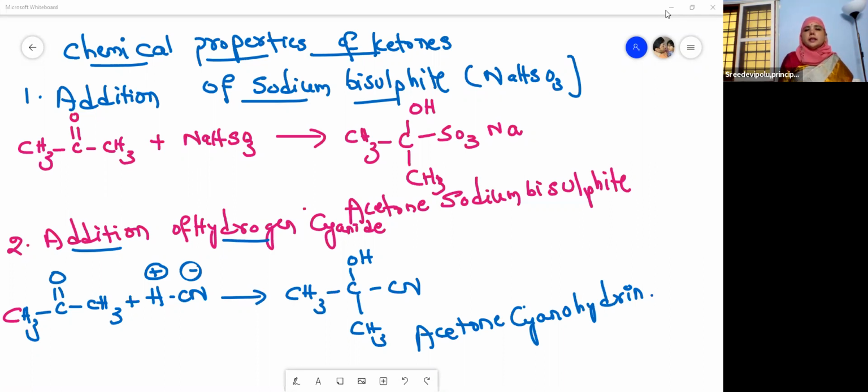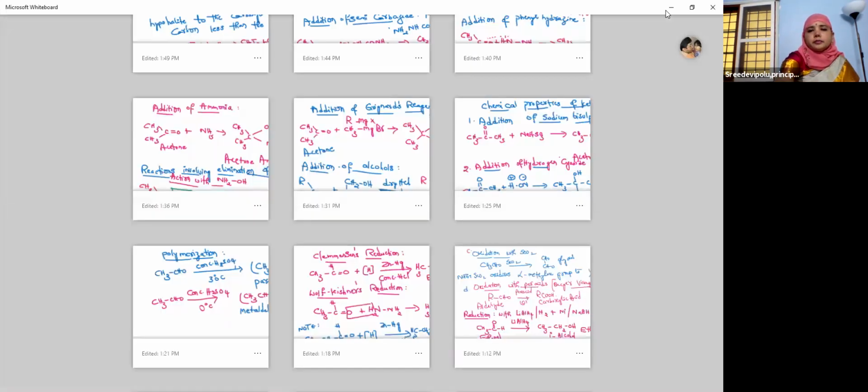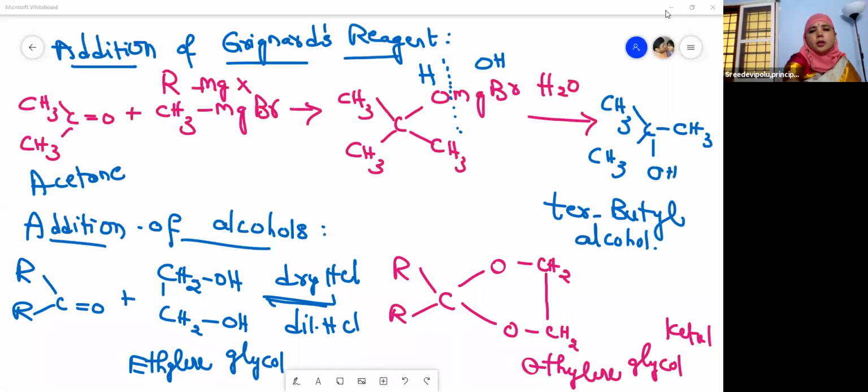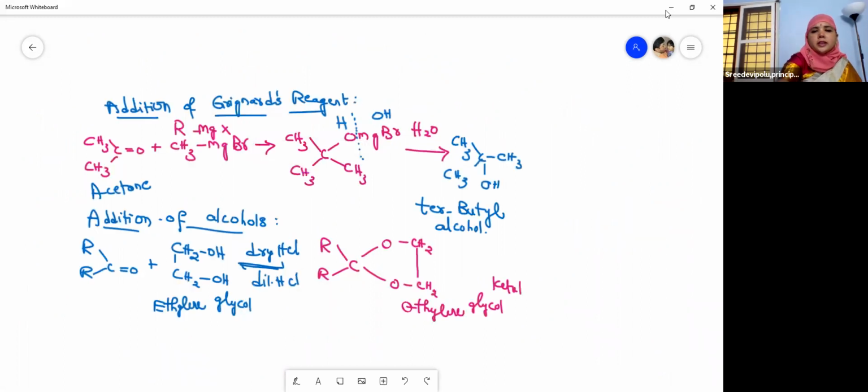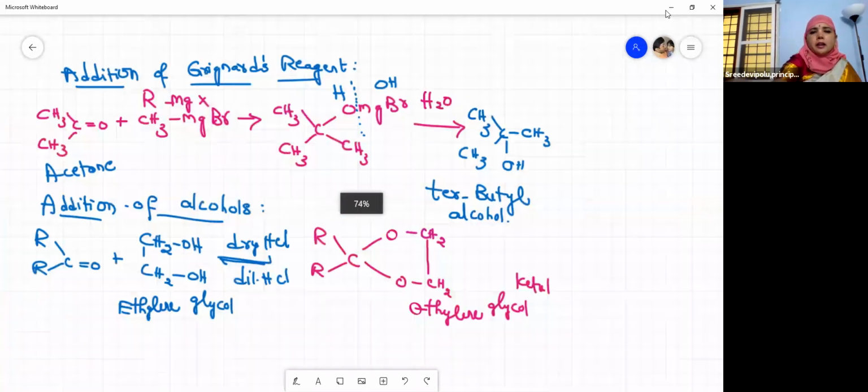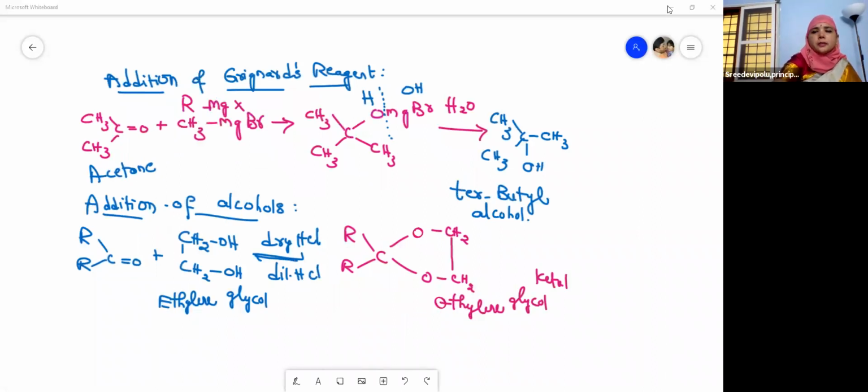And then addition of hydrogen cyanide. Acetone reacts with hydrogen cyanide and forms acetone cyanohydrin. Okay, so after this, we have moved to the addition of Grignard's reagent. Grignard's reagent has a lot of synthetic applications. By using this Grignard's reagent, we can prepare a lot of organic compounds. Alcohols we can prepare, carboxylic acids we can prepare, aldehydes and ketones.